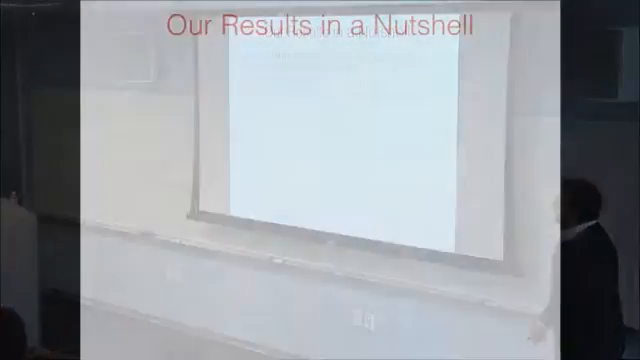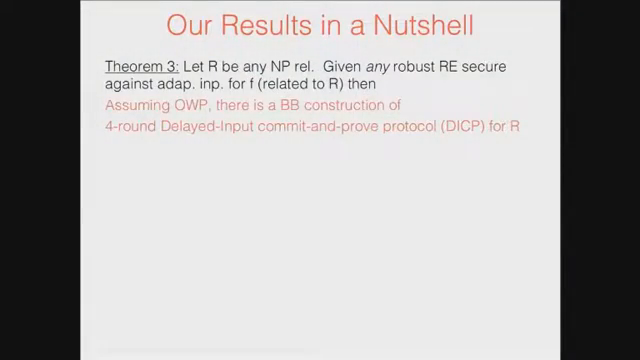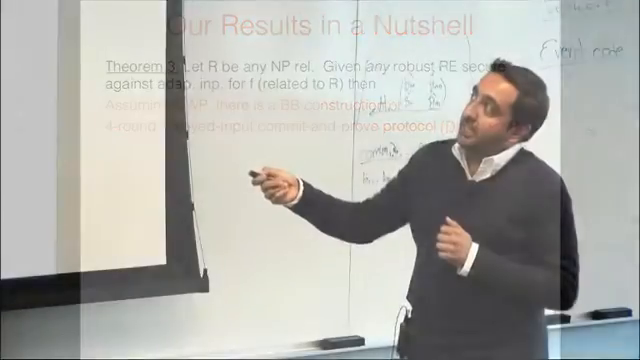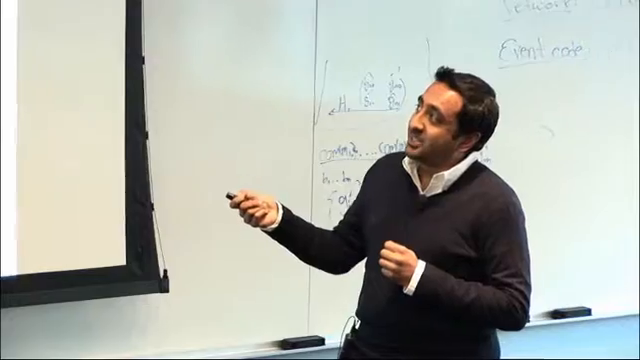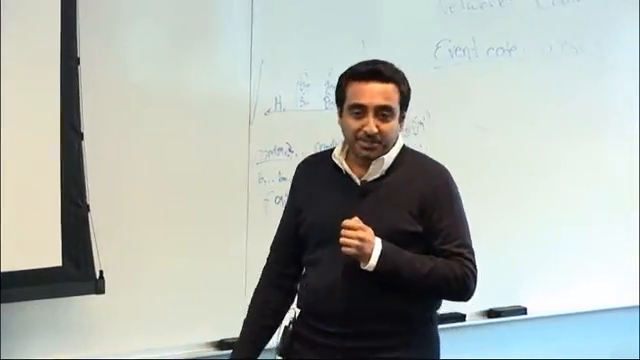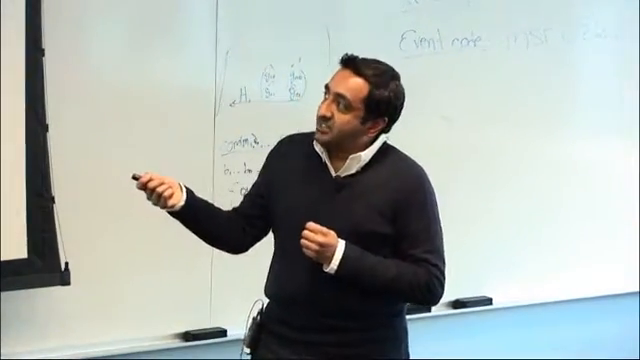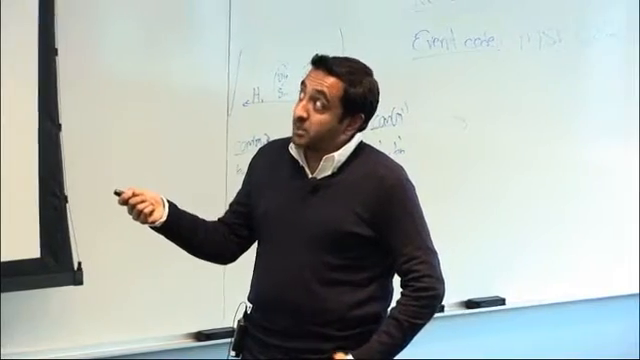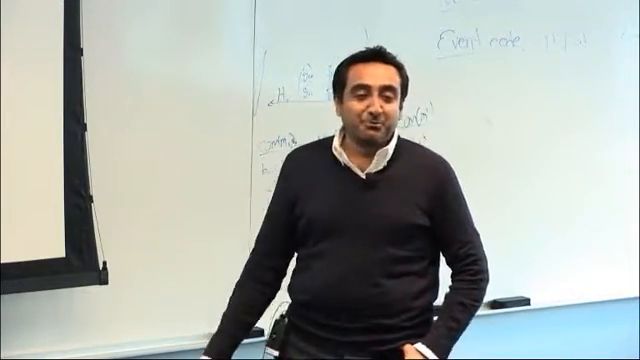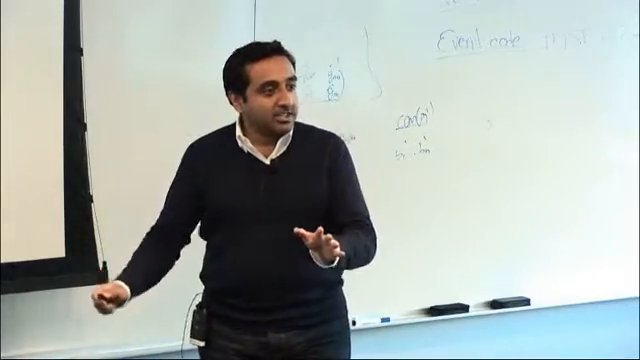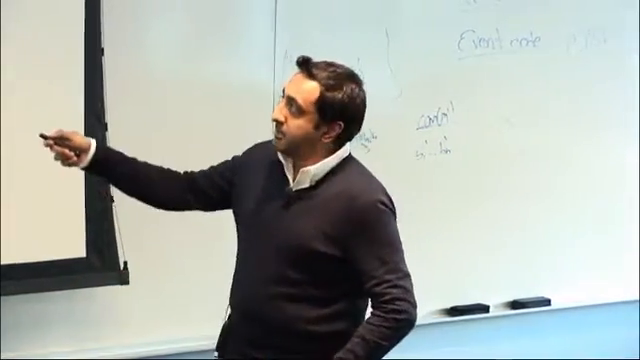All right. The third result, which I think is a little more interesting, says that given any NP relation R and any robust randomized encoding that's secure against adaptive inputs, I can construct a black box construction of a 4-round delayed input commit and proof protocol. I know there are too many terms here. Let me just break it down a little bit.